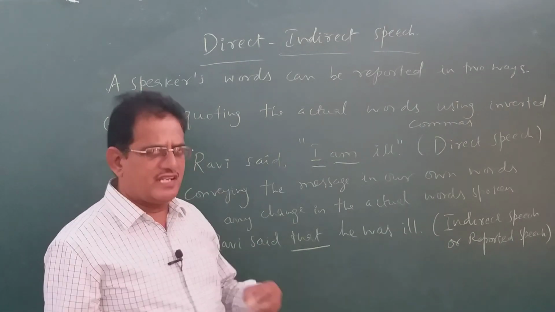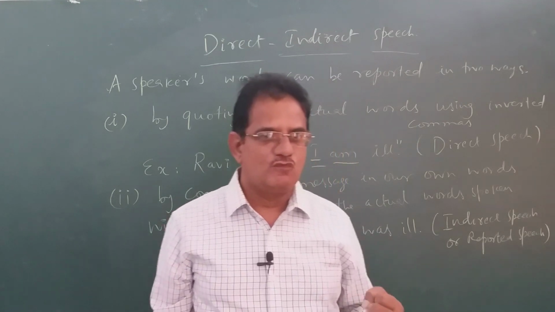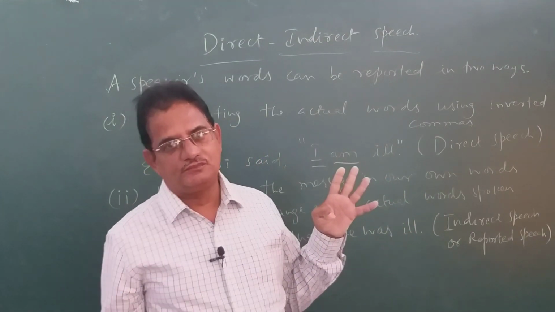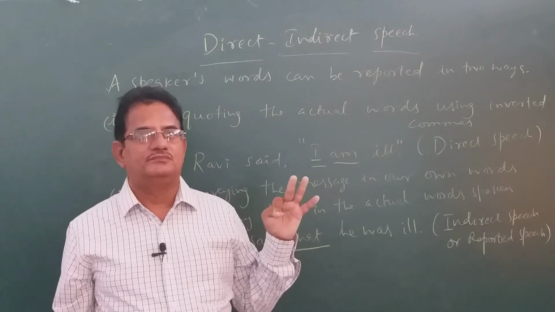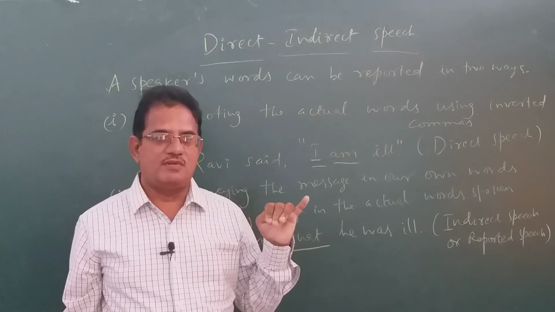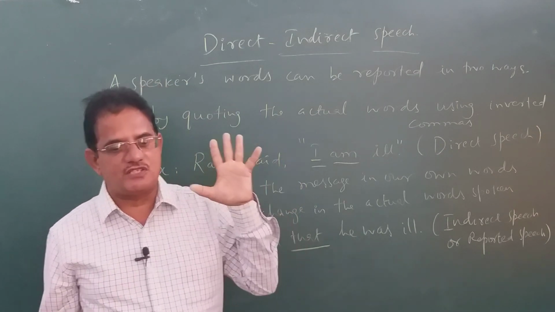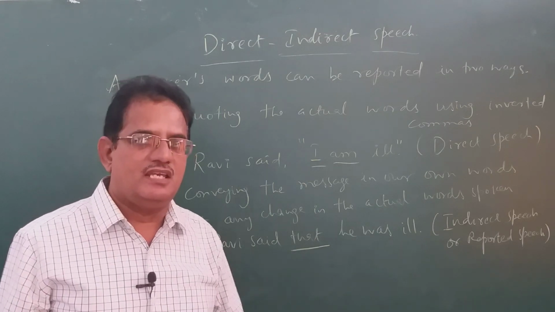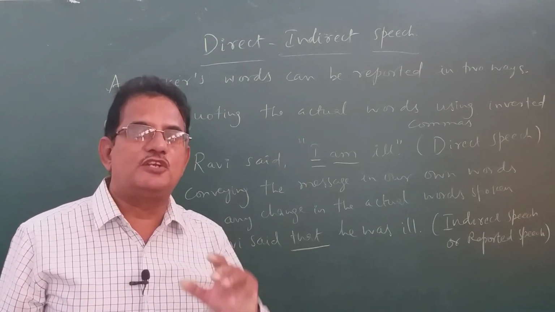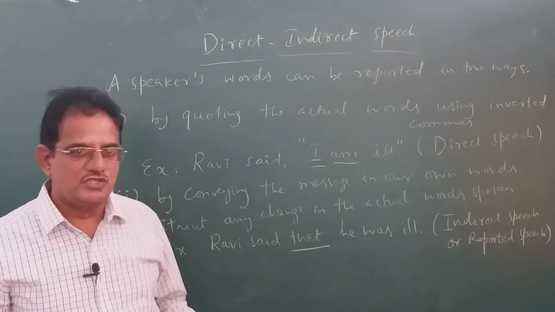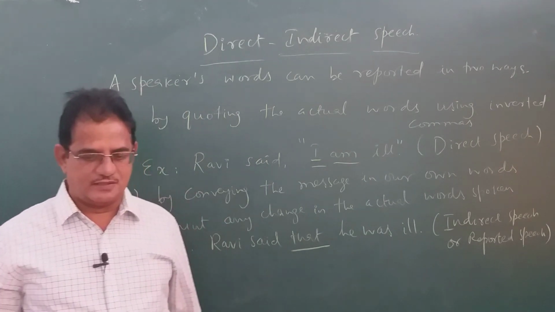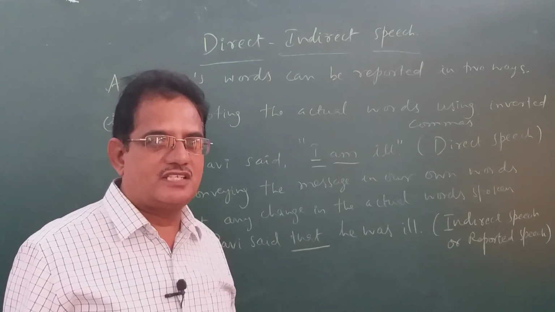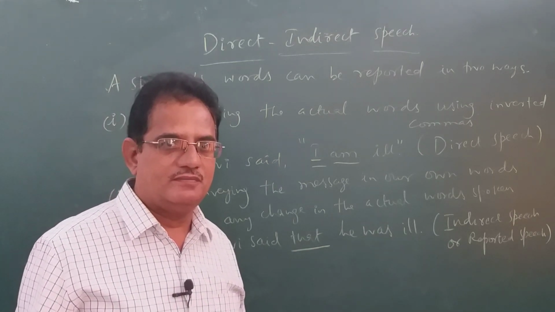Any sentence, we have discussed 5 types of sentences: assertive or declarative, imperative, interrogative, exclamatory, optative sentences. All these 5 types of sentences can be converted into reported speech or indirect speech. How? Let us start discussing. First we shall see assertive or declarative sentences.